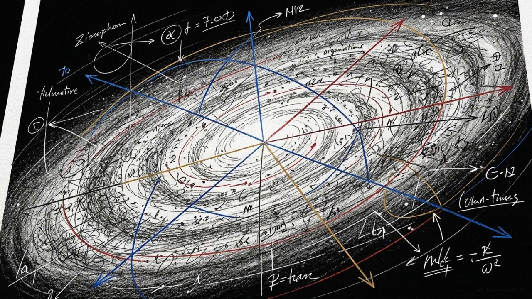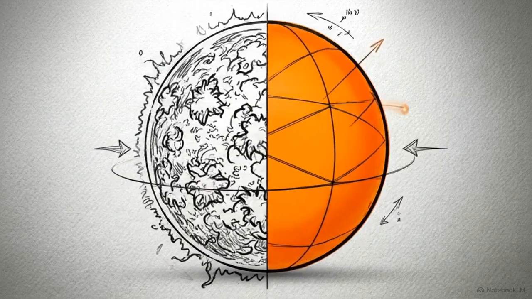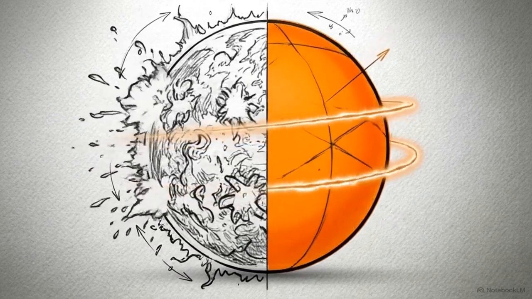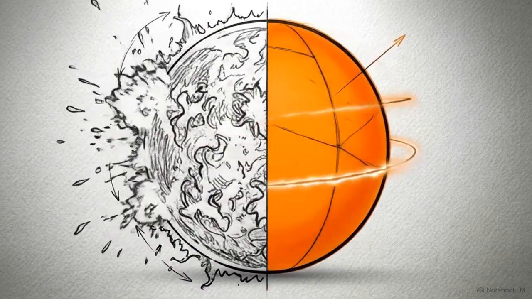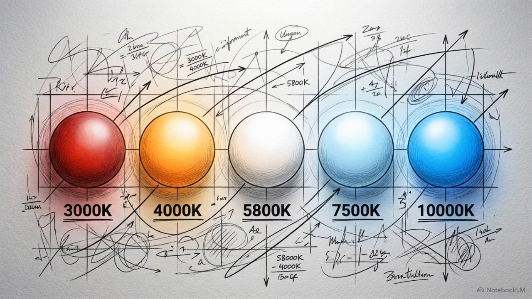This scales up to the largest objects in the universe. When physicist Meghnad Saha set out to understand stars, he faced a completely chaotic system of endless atomic reactions. He chose to ignore almost all of it. Instead of tracking every particle, he modeled the star as a uniform sphere of hot gas. That ruthless simplification worked. By ignoring the noise, Saha successfully proved that a star's color is directly linked to its temperature.